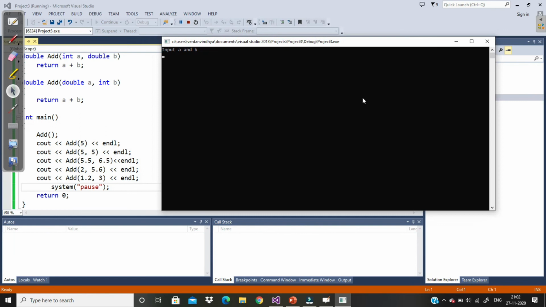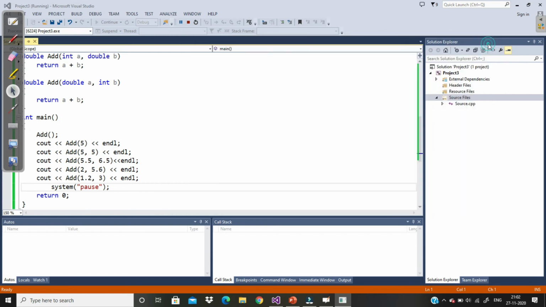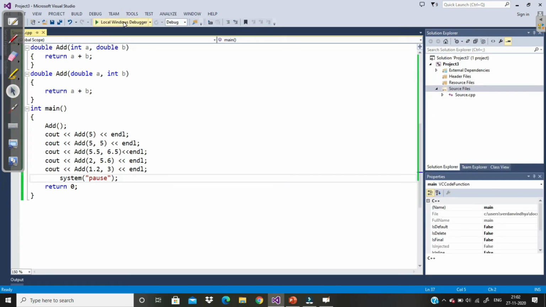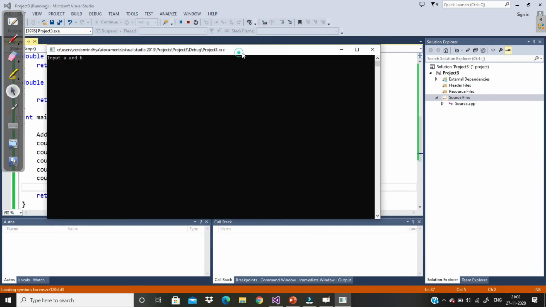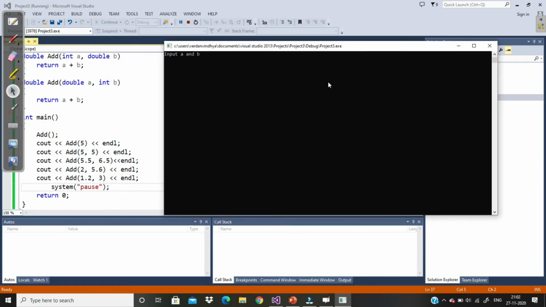The compiler will automatically call the related function. You need not supply any information. Just run it again. I think I made some mistake. So let's run it. Input A and B. For the first function A and B, then the second function which has only one parameter, let's say A is 10.